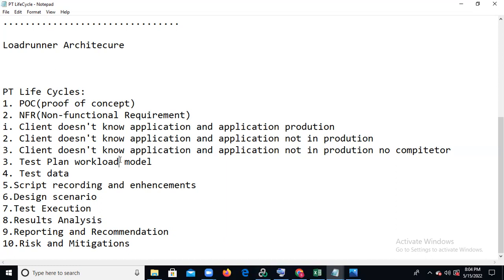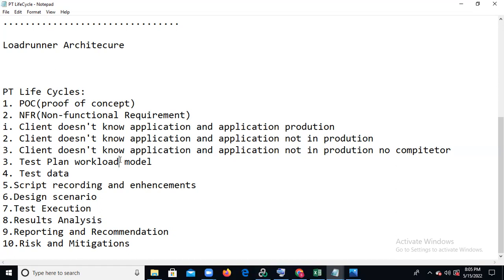Maybe it is a new project, so the client doesn't know which tool to use, which protocol to use, or anything else. At that time we need to prepare one POC document, proof of concept, and give it to the client. For this application, you can use this tool and this protocol, and this is how many labor hours it takes to finish this project.